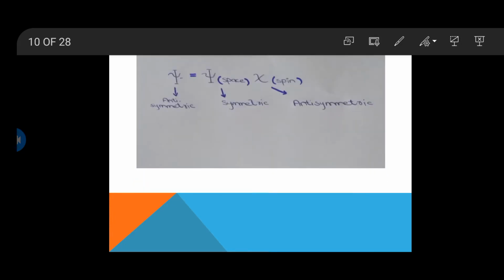As we discussed, for the interactions of the nucleons, our spin changes and our spatial coordinates remain the same. This is the wave function that represents the interactions of the nucleons, that is antisymmetric, equals psi, which represents the wave function for spatial coordinates. As we discussed in our previous slide, our spatial coordinates remain the same, so it must be symmetric. As our final and initial coordinates are the same, it is symmetric.